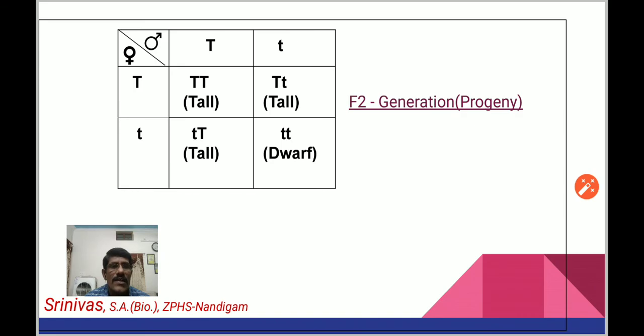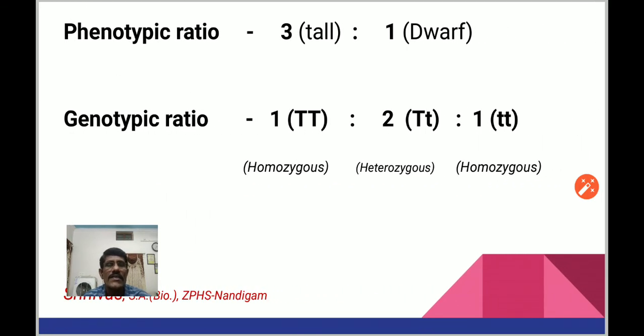And the third one is small t small t, with both factors the same. This is another group of plant. That means we have 3 types of plants based on the factors present in them. So this is known as genotypic ratio. Genotypic ratio means based on the factors present in the plant. Here that ratio is 1:2:1. That is about genotypic ratio.